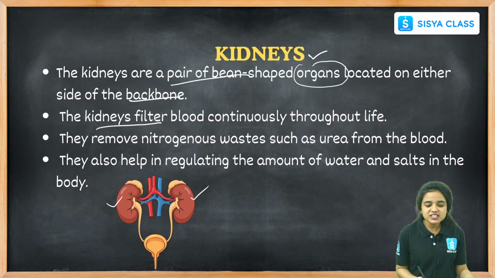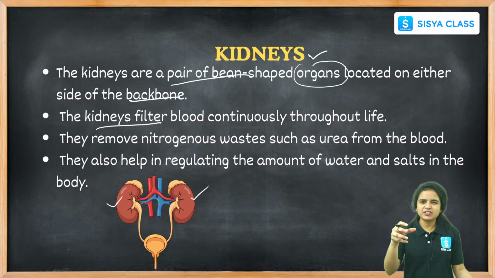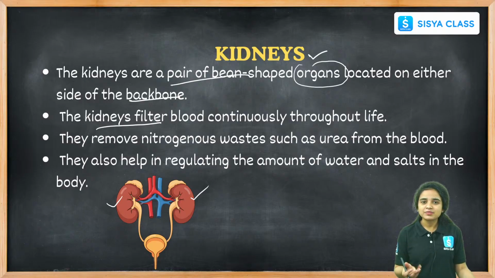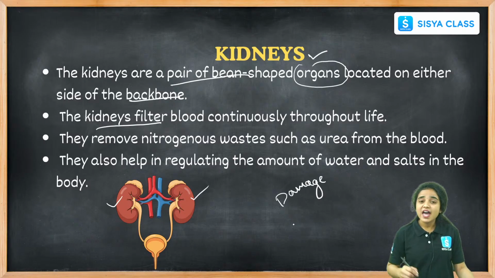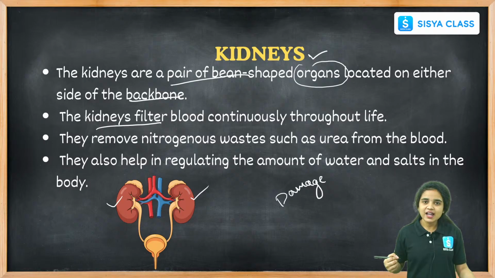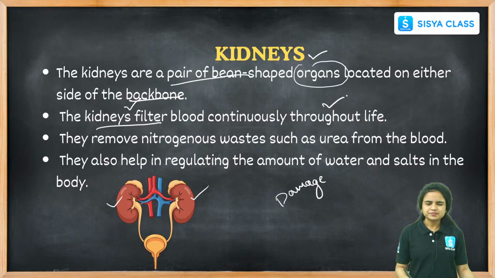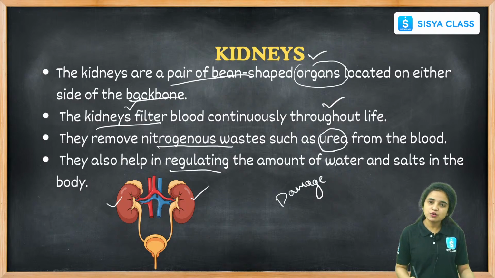These kidneys filter our blood continuously. If they stop filtering the blood, our kidneys will get damaged and the purification of blood will not happen, and we have to go under dialysis. It may even be a threat to our life. So the kidney's function is to filter the blood throughout our life. They remove nitrogenous wastes such as urea from the blood, and they also help in regulating the amount of water as well as salts in our body.